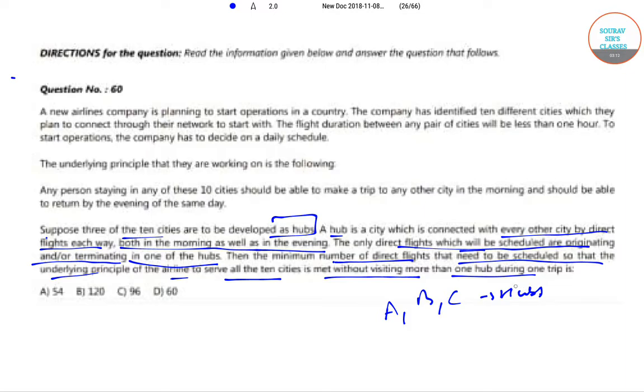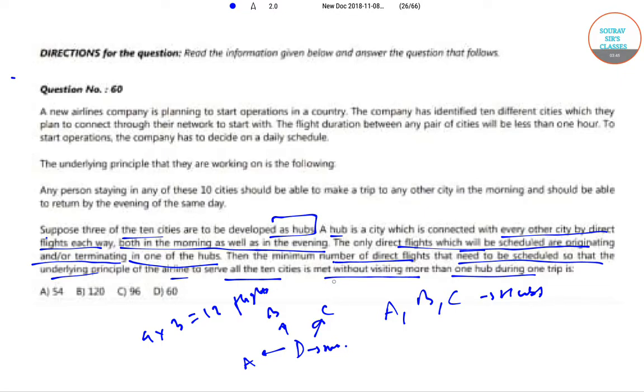Consider city D, which is not a hub. Then D should be connected to each of A, B and C. Between D and each of A, B and C there must be 4 flights, which was from the above question. Hence from D there must be 4 into 3 is equal to 12 flights to the 3 hubs.